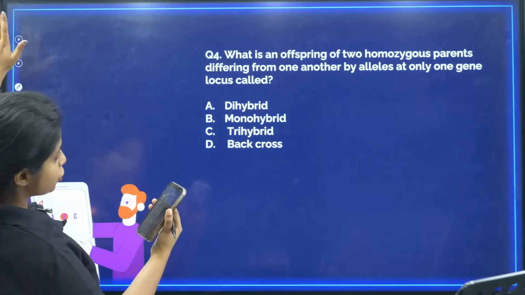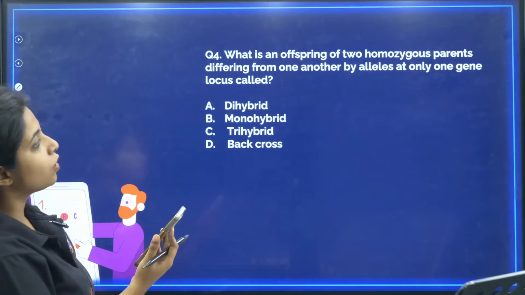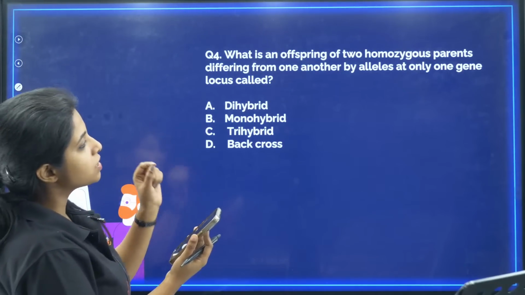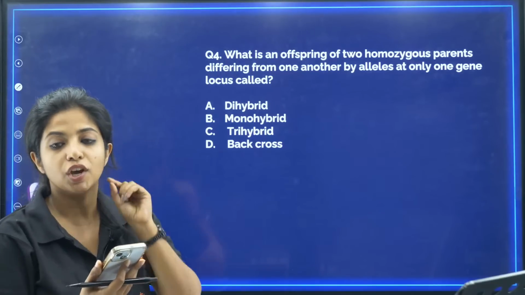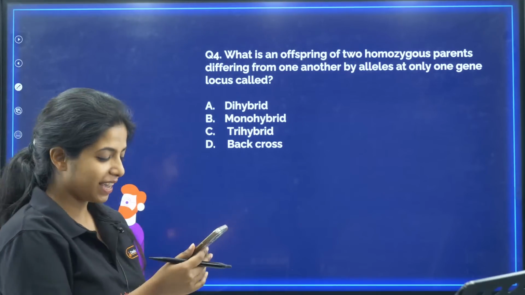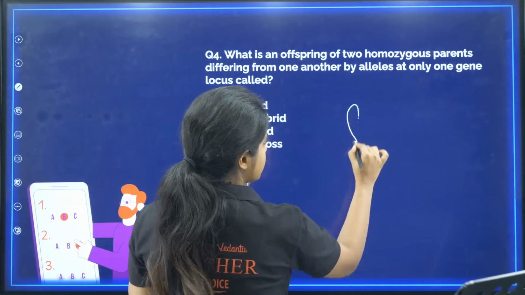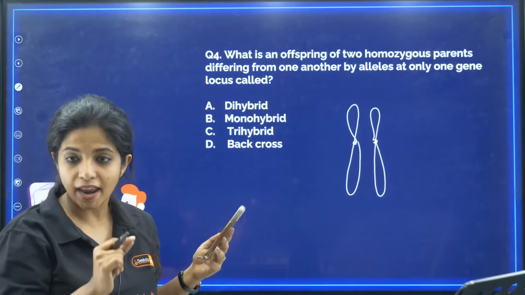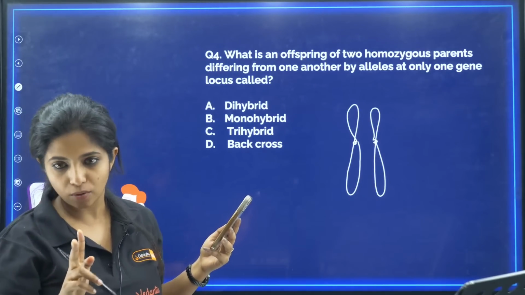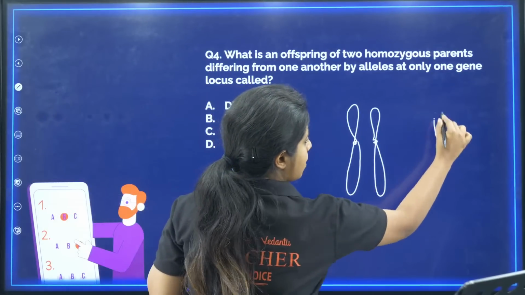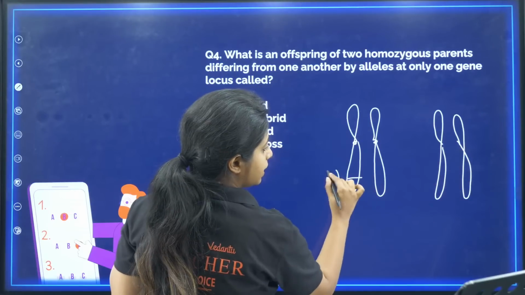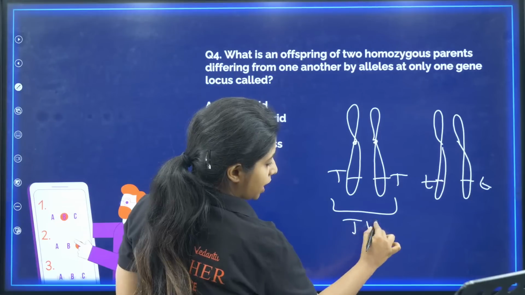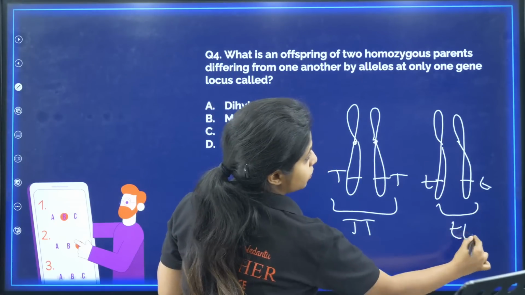Moving ahead with the next question: what is an offspring of two homozygous parents differing from one another by alleles at only one gene locus known as? If you didn't understand the question, I can make you understand. Two homozygous parents, for example: I have capital T, capital T, and I have small t, small t. This is homozygous for capital T, and this is homozygous for small t.